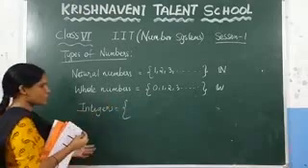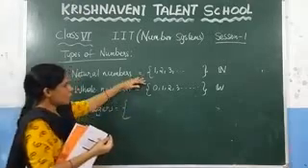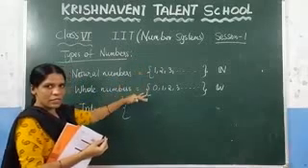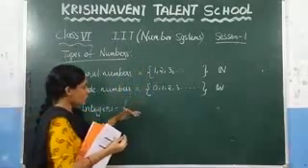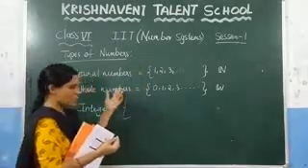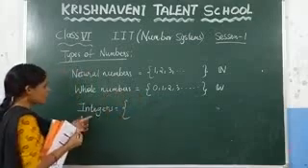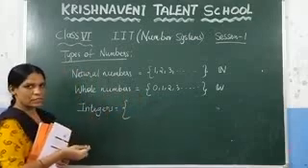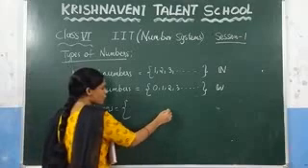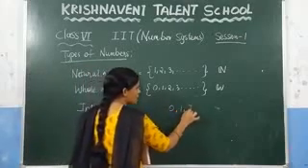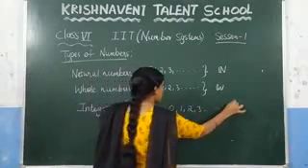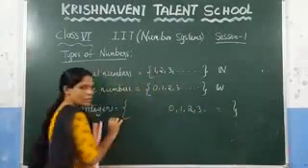What is meant by integers? If we add 0 to the natural numbers, we get the whole numbers, and if we add some more numbers to the whole numbers, we get a new number system, which is the integers. Which numbers do we need to add? The negative numbers. Consider 0, 1, 2, 3 and so on. These are the whole numbers.